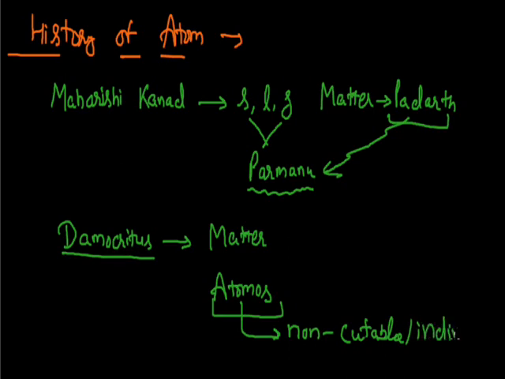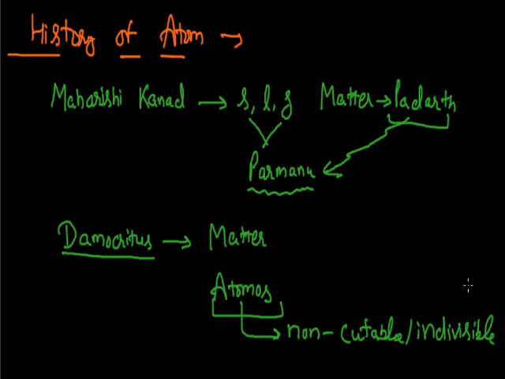In the Greek language the word atmos has the meaning non-cuttable, or this word can be used for indivisible. So Democritus and Maharshi Kannad both gave the same idea that all the matter is made up of a small indivisible unit. But the idea they supported was only according to their theoretical explanation, and there was no clue to prove these kinds of ideas. So as they proposed their ideas, there was not much attention on them, since there was no experiment to prove these initial ideas.